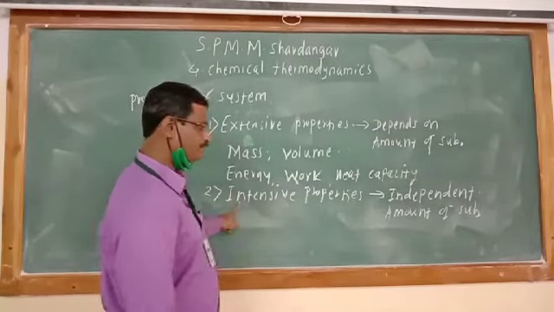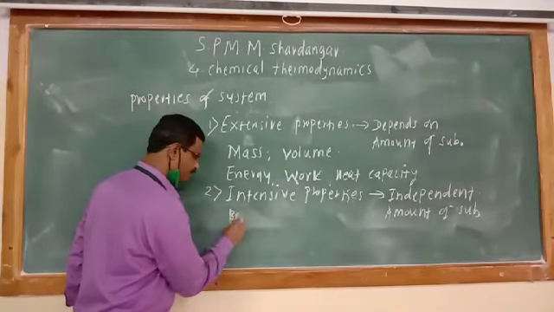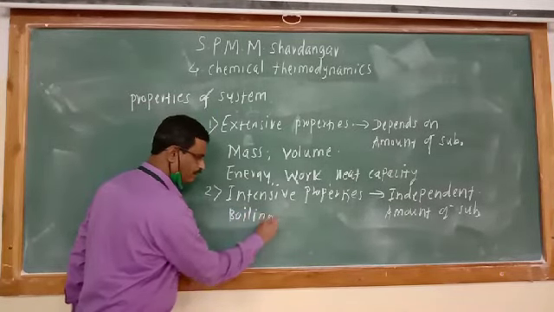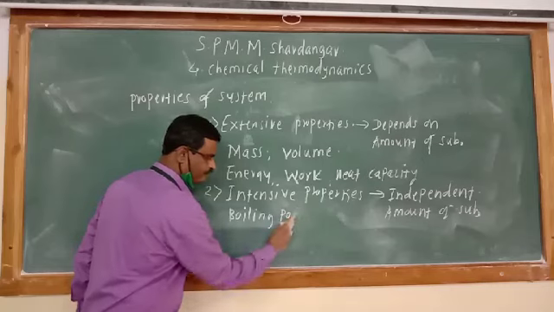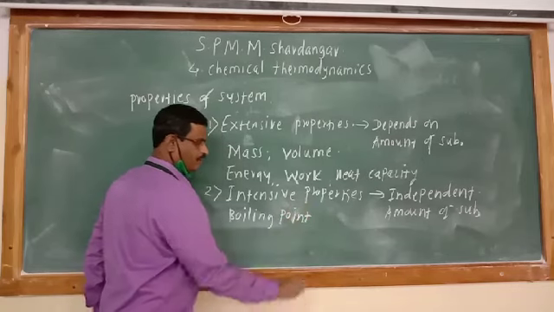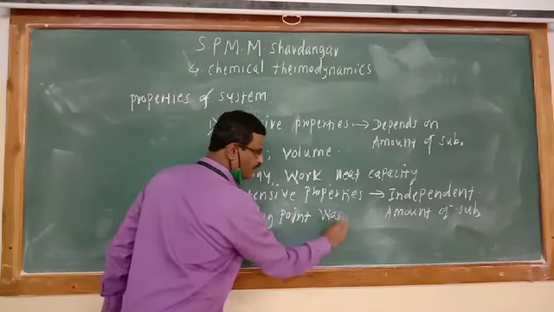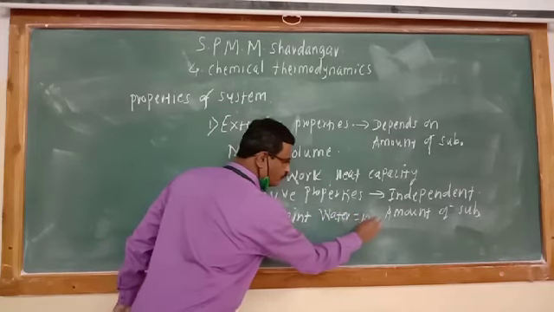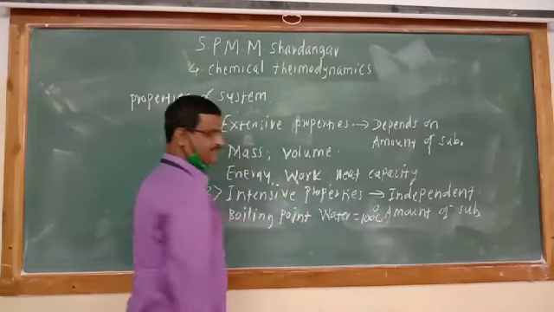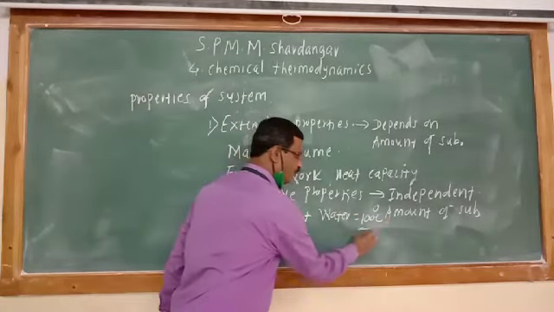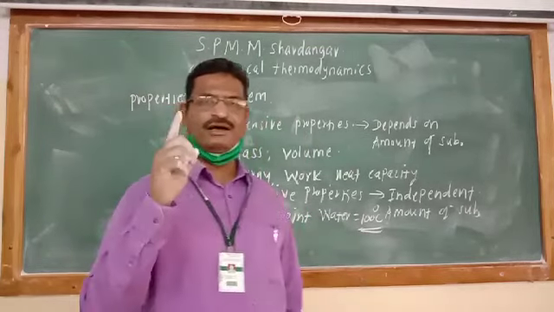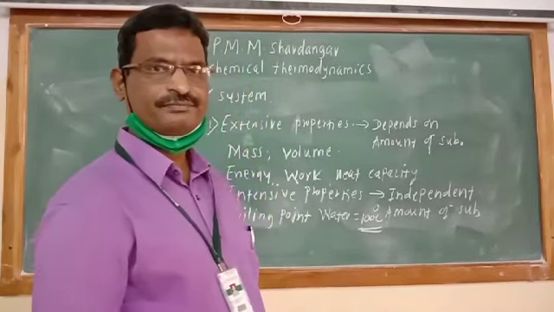See, for example, boiling point. Boiling point of water is equal to 100 degrees Celsius.